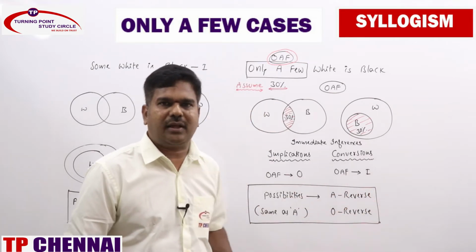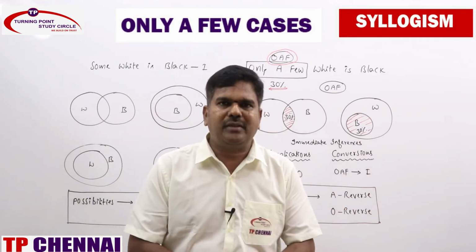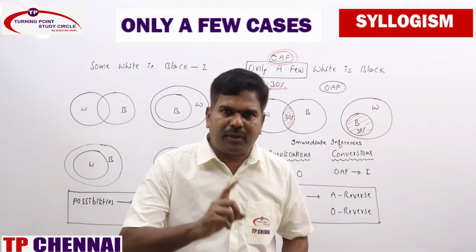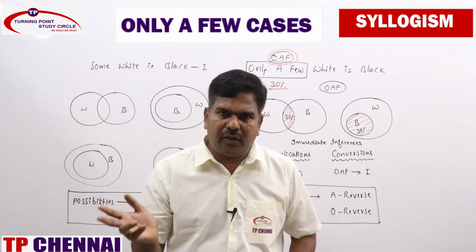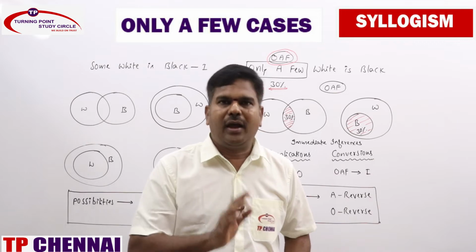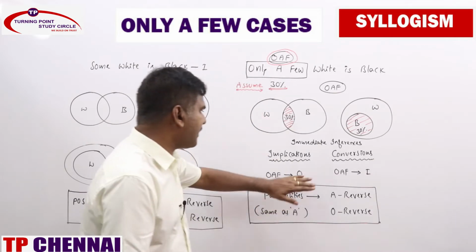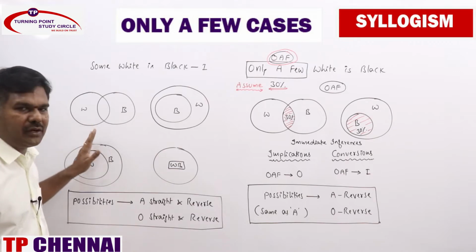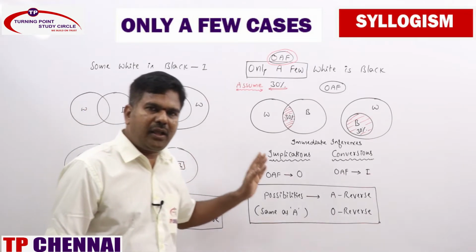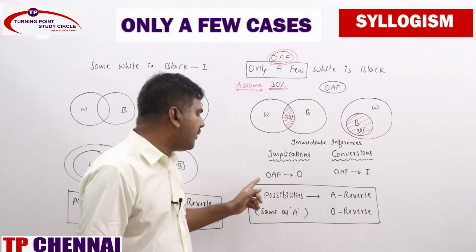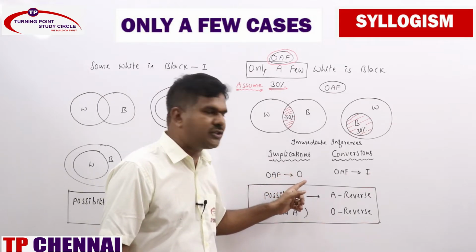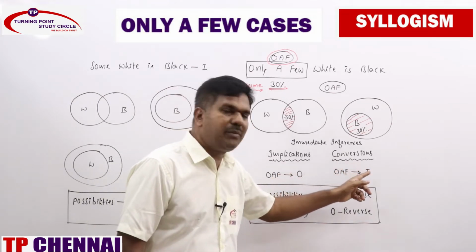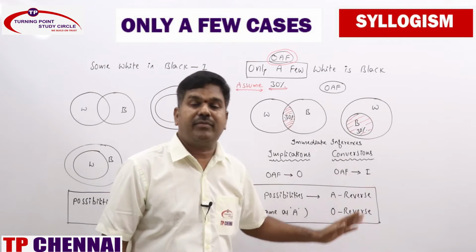So this one always remember. Only a few is directly implied by O statement, and only a few statement can be converted into I statement. So this one always keep in mind. As far as I statements are concerned, I can only be converted into I, but as far as only a few cases are concerned, only a few is directly implied by O statement and only a few statement can be converted into I statement.